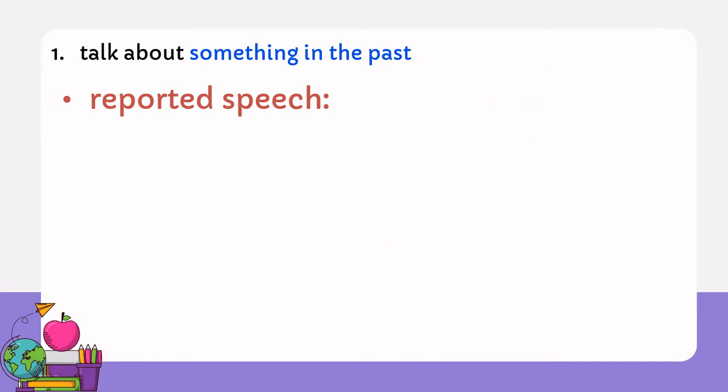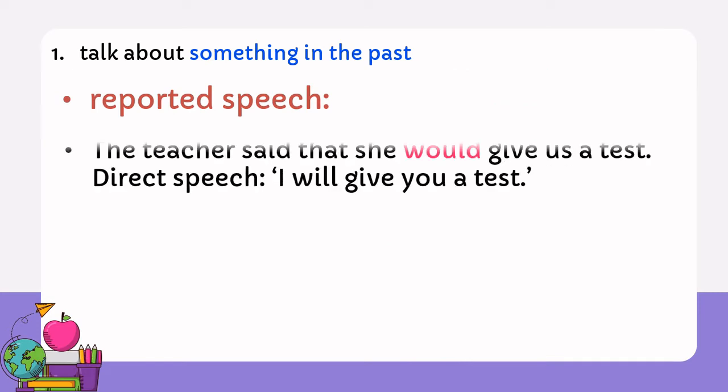So we continue talking about something in the past. It's reported speech. Example: the teacher said that she would give us a test. The direct speech: I will give you a test.